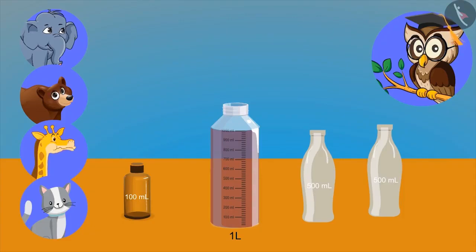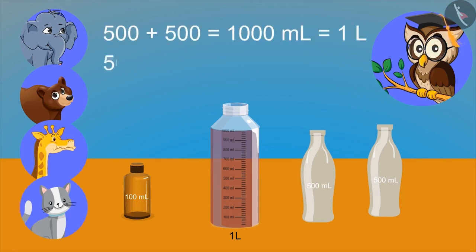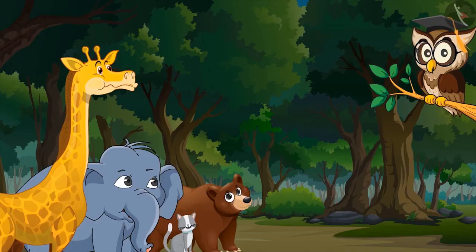Two 500 ml bottles make a liter. Yes, right. It means on adding 500 milliliter to 500 milliliter, we get 1000 milliliters. 500 ml is also known as half a liter. Sir, can you give some more examples?